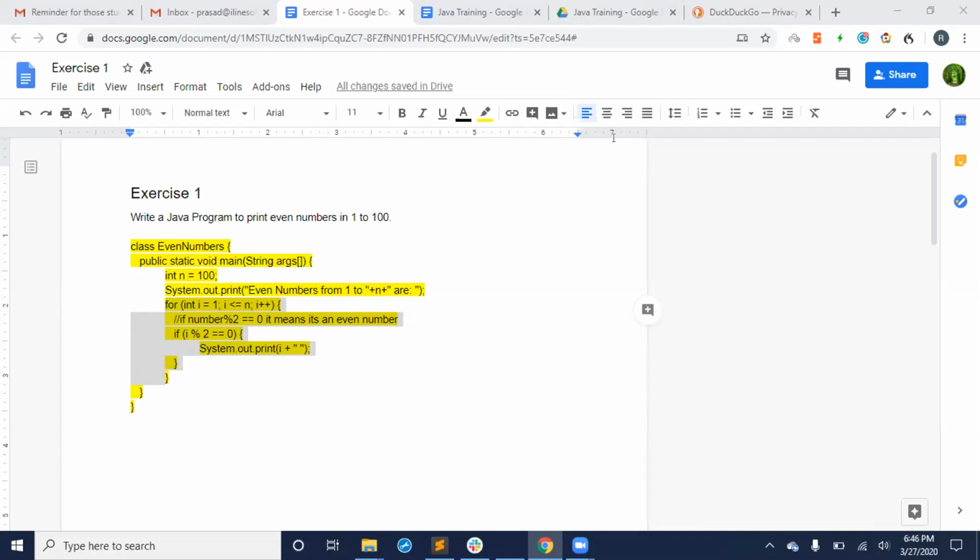So from 1 onwards it will go up to 99, or, no, up to 100. Each number gets divided by 2. If the remainder is 0, then the number will get printed. So finally, all the even numbers get printed.